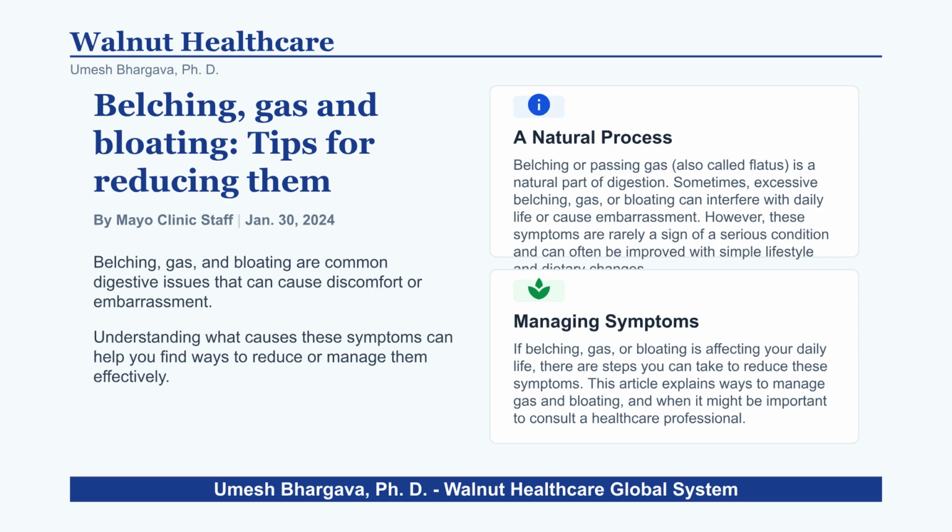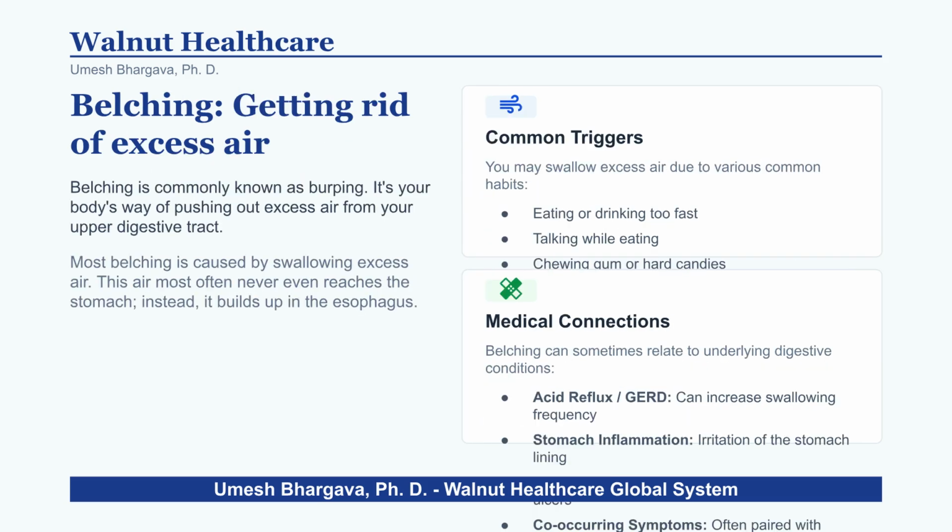Let's review why gas forms. Swallowed air happens when eating fast, talking while eating, or drinking carbonated beverages. Bacterial fermentation occurs in the colon. Keep in mind that passing gas 14 to 25 times a day is considered normal. It is a fundamental part of the digestive process.